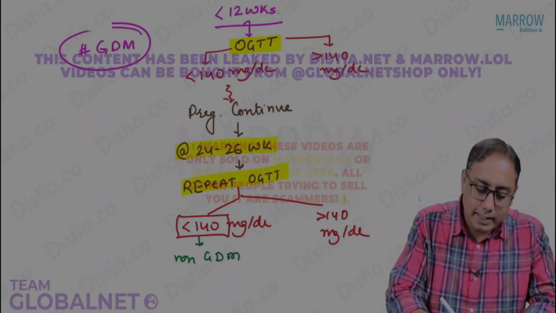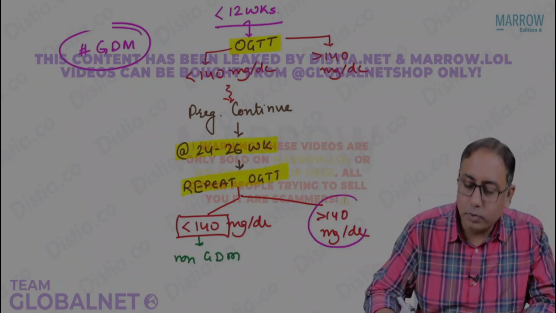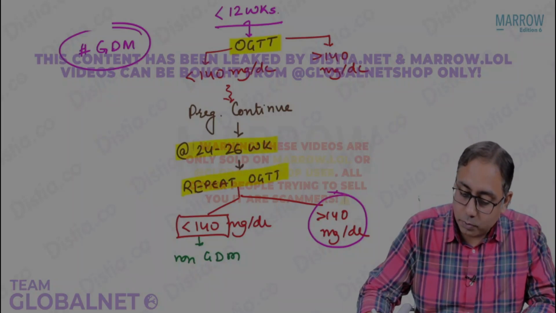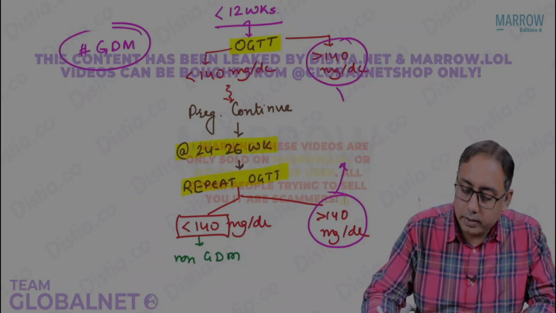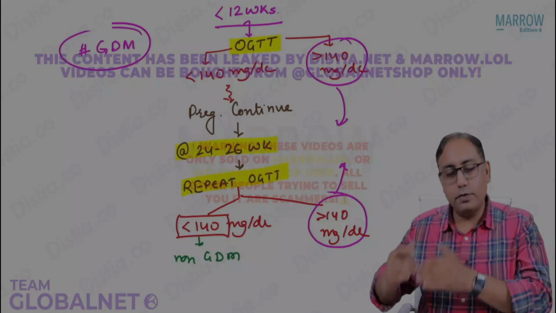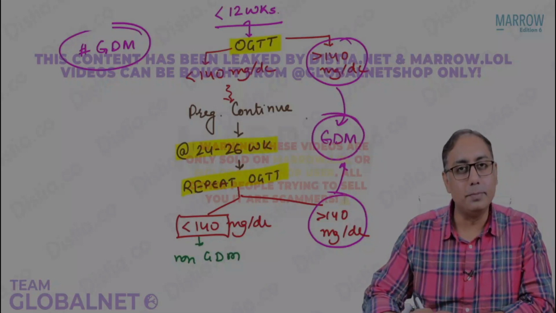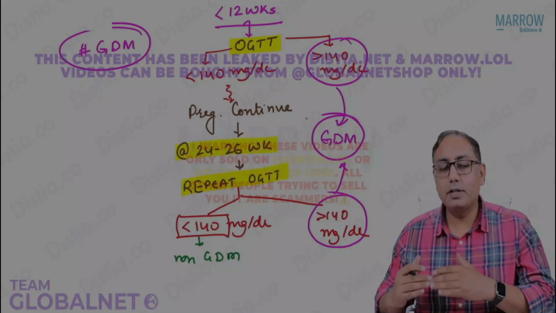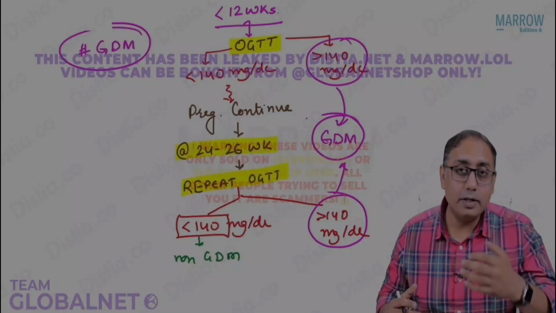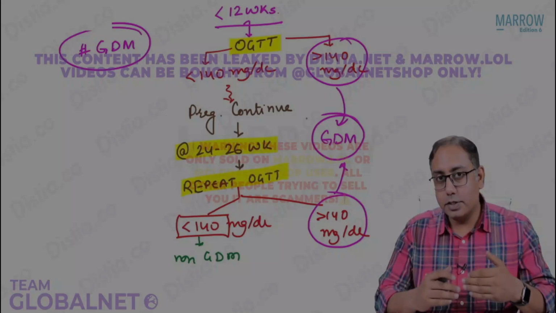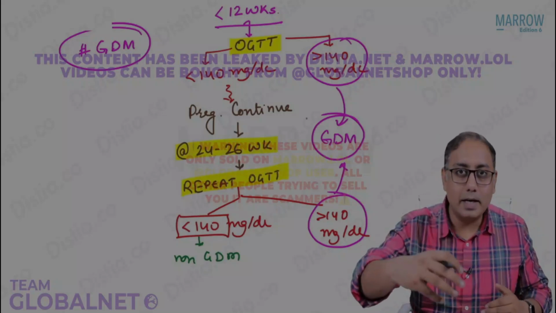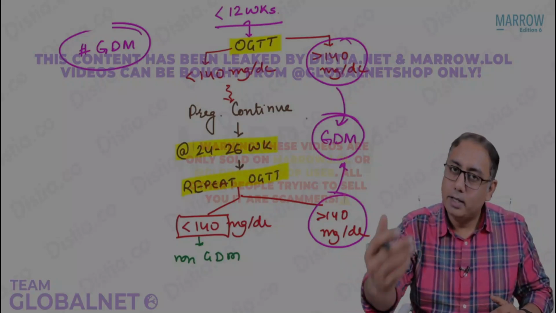And common sense, in case the oral glucose tolerance test report was more than 140 on either occasion, if it was at the first instance, of course that female will be called a GDM female. So if at the first level the female is having more than 140, that is called GDM. If the first time it is normal and the second time it is higher than 140, again that is called GDM.